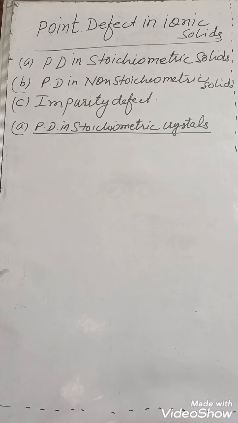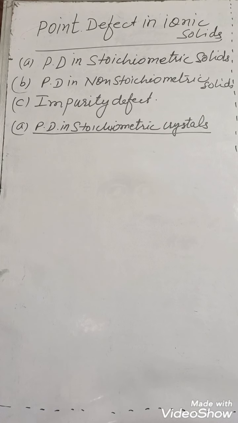So if their stoichiometry does not change, stoichiometry remains same as in perfect crystal, then such type of compounds are known as stoichiometric compounds.